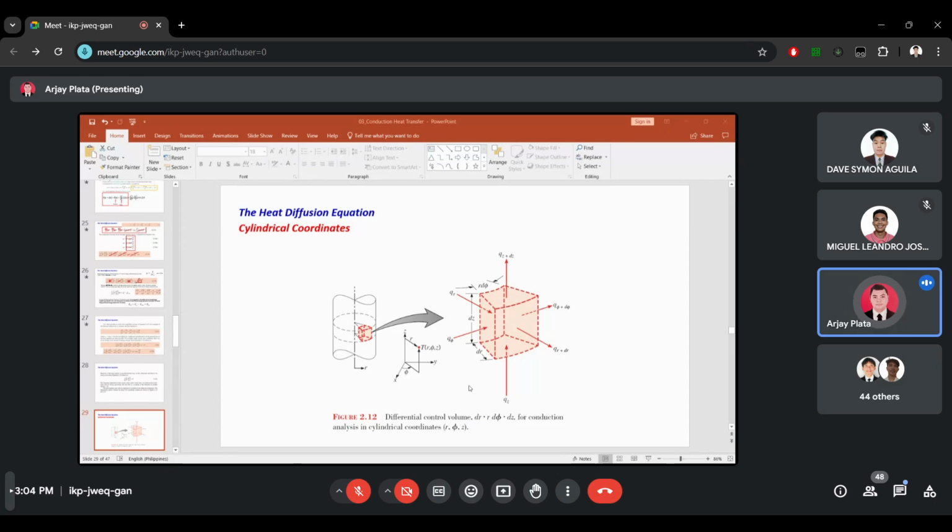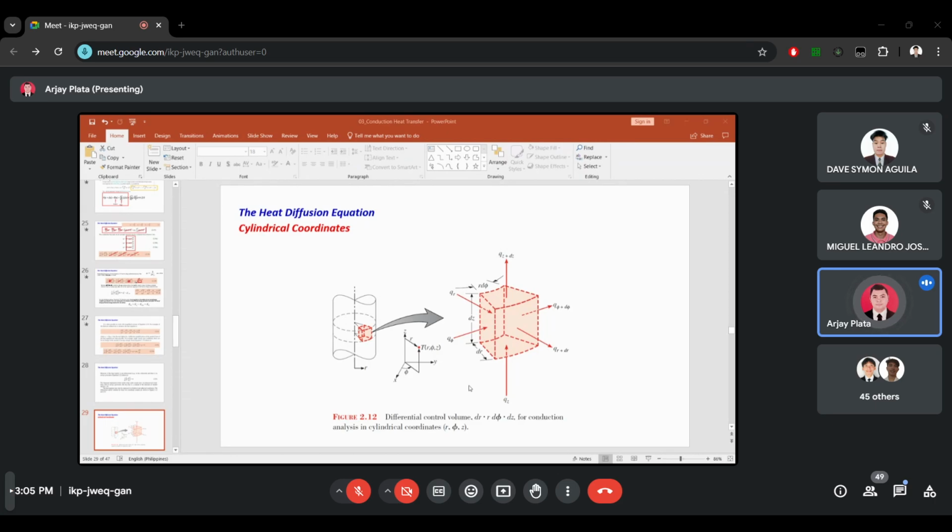In deriving the equation for the cylindrical coordinates, we will just change the differential control volume. Instead of x, y, z, the differential control volume would be dr multiplied by r d phi multiplied by dz, because our cylindrical coordinates are r, phi, and z.